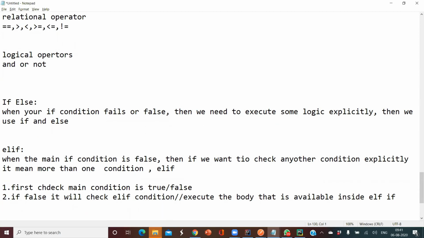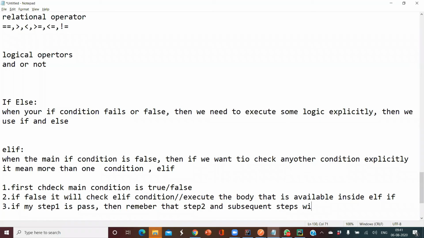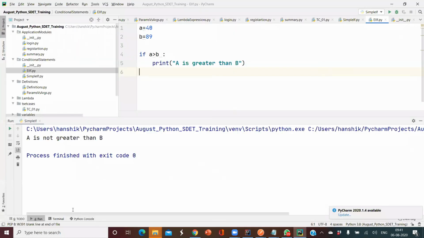Now, if step number 1 is pass, then remember that step 2 and subsequent steps will not get executed. Okay, so let me show you this implementation, how that is going to be available.